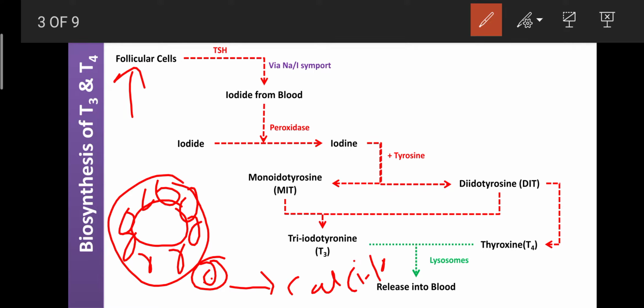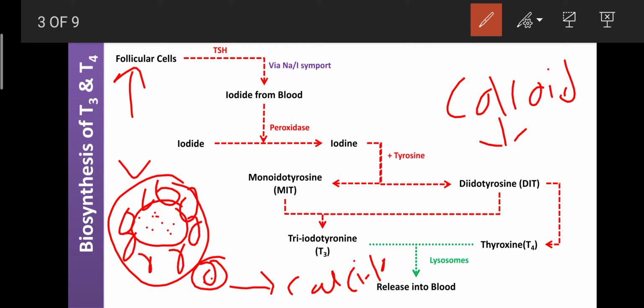This is the typical structure of follicular cells, and between the follicular cells, there is a special type of colloid, one type of protein. This colloid is present between the follicular cells, and it contains one type of protein known as thyroglobulin.